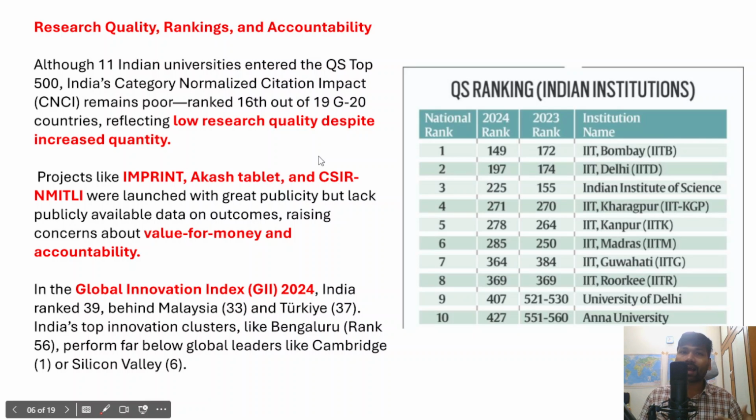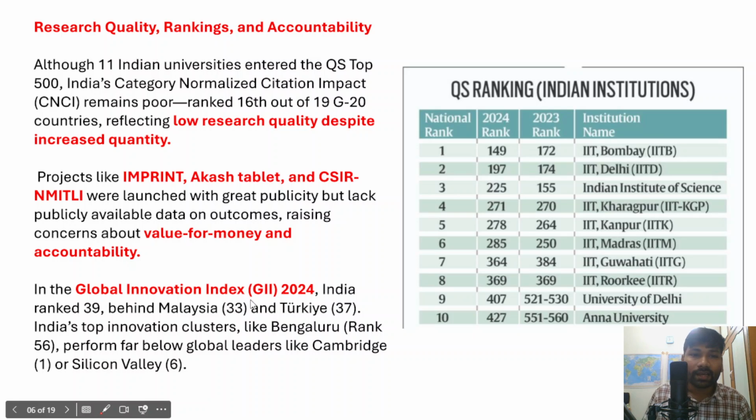Right? If you had publicly available data on the outcomes of these projects, you would understand the outcomes, you would understand the results. But the problem is there is a lack of publicly available data on the outcomes of these important projects, and thereby it has been raising significant concerns for value for money and accountability within these institutions.